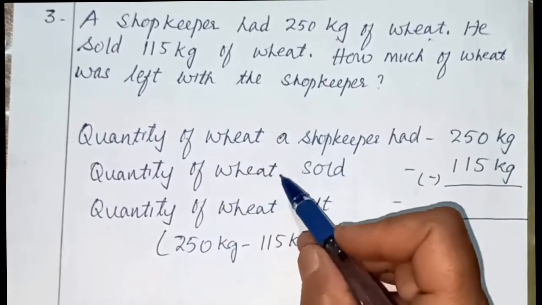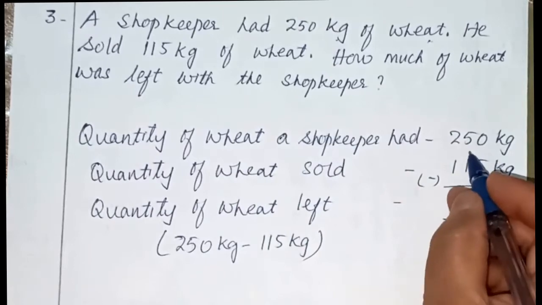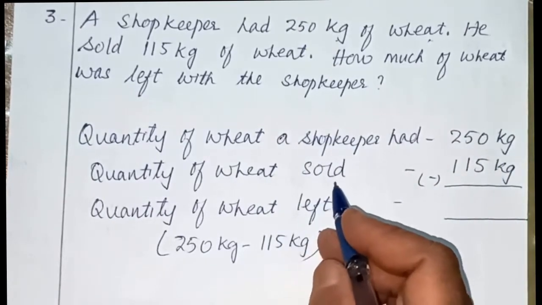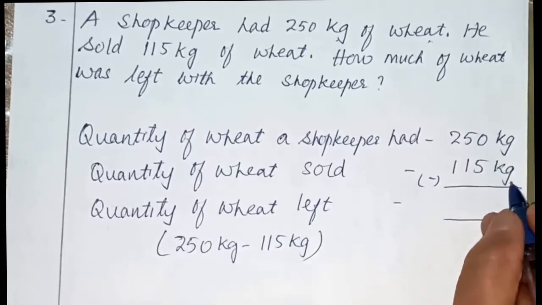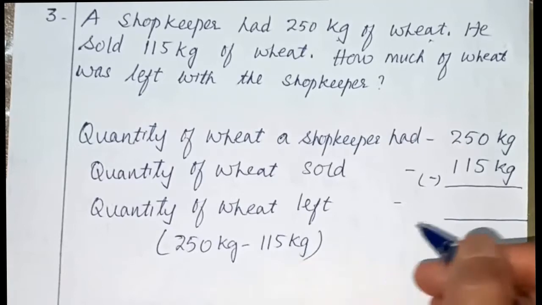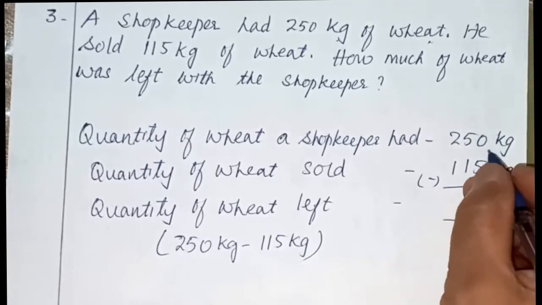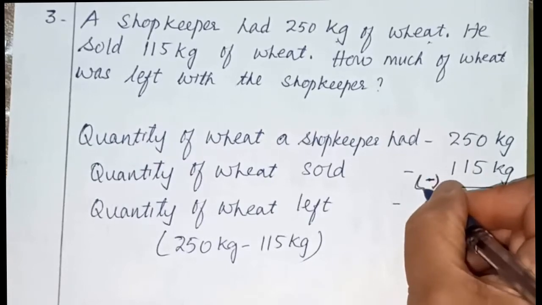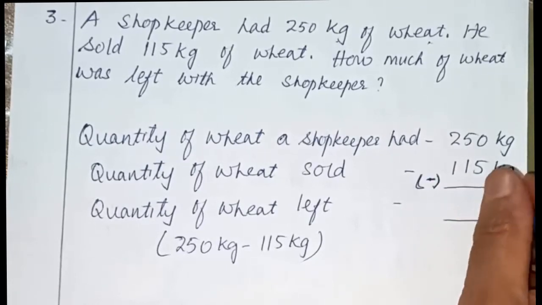Okay, so quantity of wheat the shopkeeper had: 250 kg, the total quantity he was having. Quantity of wheat sold: 115 kg. So how much wheat is left with him? We have to find out. So let us do the subtraction. If you do minus, you will get how much wheat is left with him.